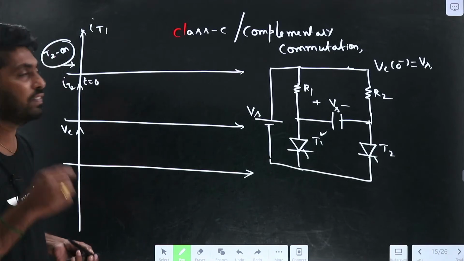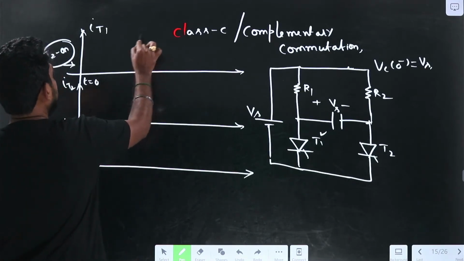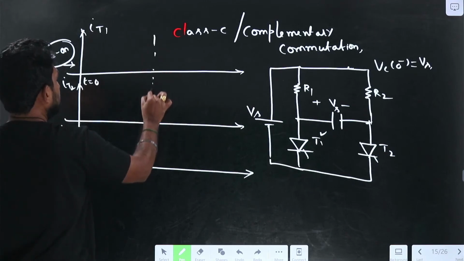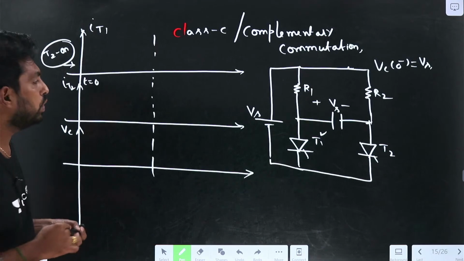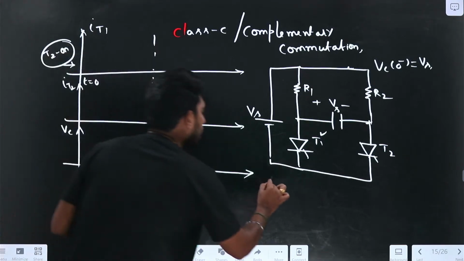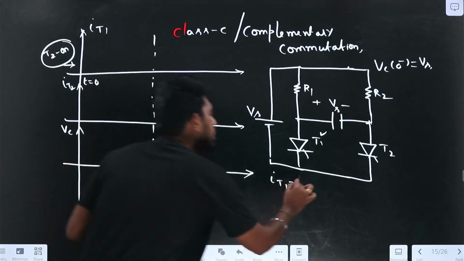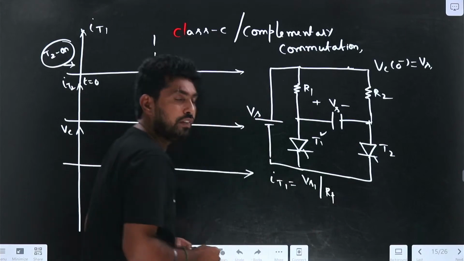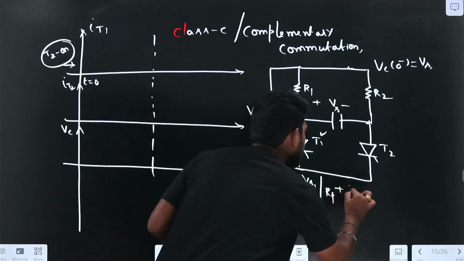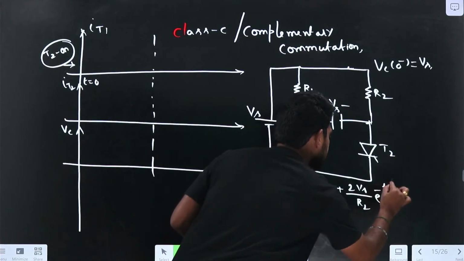What is the VC value we got? Let me take this period. For this period, we got IT1 equal to Vs by R1 plus 2 Vs by R2 into e power minus t by R2C.